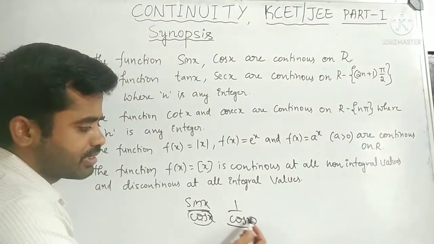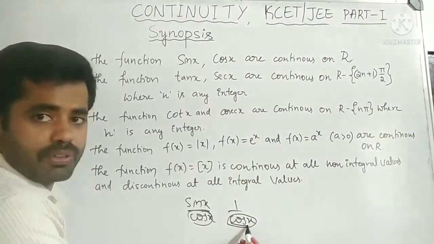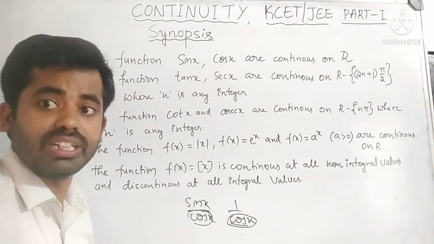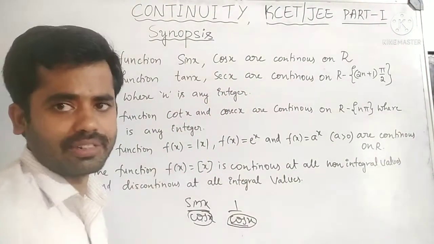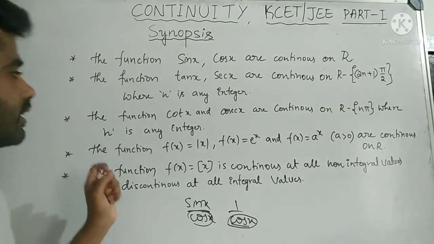In the same way, secant is 1 by cos. In the denominator, if you get a 0 when you fill in the odd multiples of pi by 2, that is why, except for those values, tan x and secant x are continuous, where n is an integer.